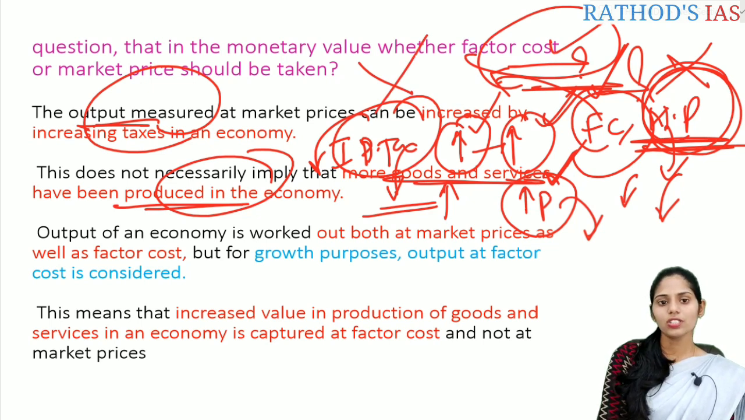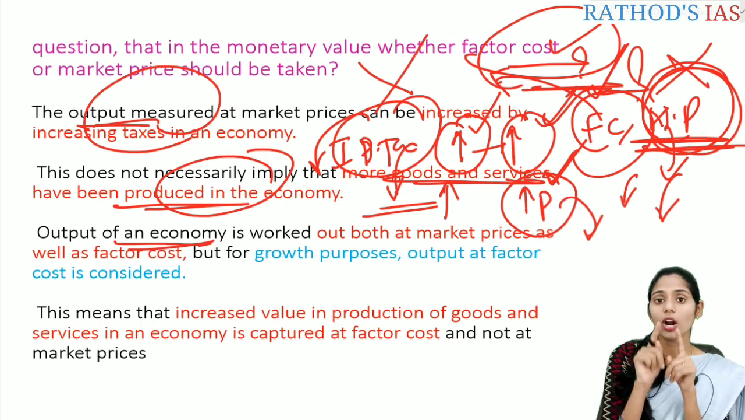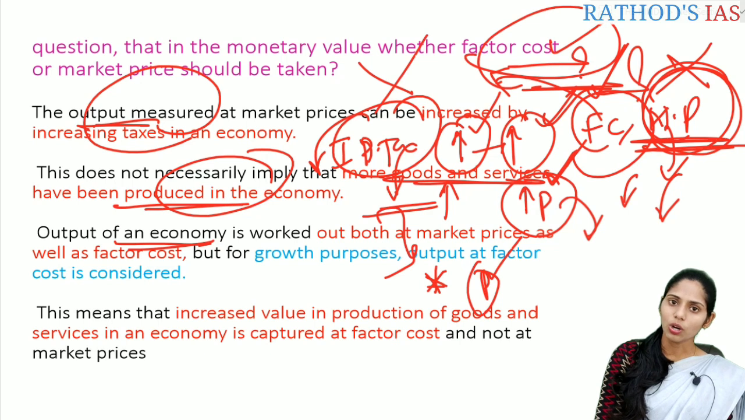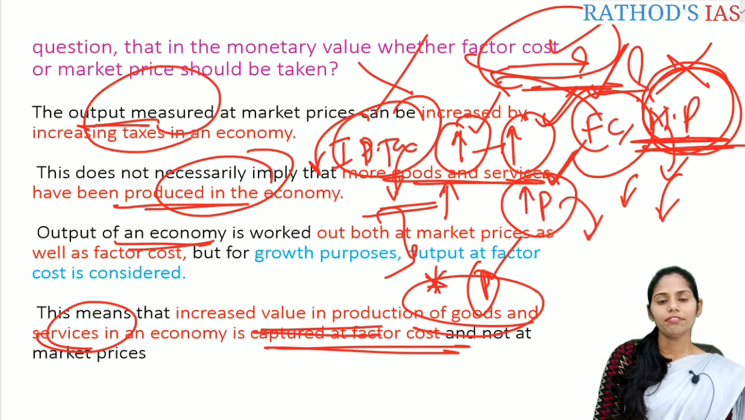Is it clear? So if you see here, the output of an economy is worked out both at the market price as well as at the factor cost. But if you are talking about growth, output at the factor cost is to be considered, not the market price. So this is very important from the prelims point of view. Whenever we are taking growth into account, we should take factor cost but not the market price. So the increased value in the production of goods and services in the economy is captured at factor cost, not at market prices.